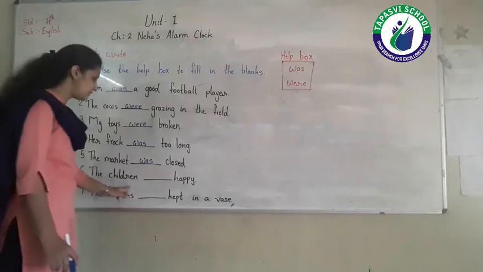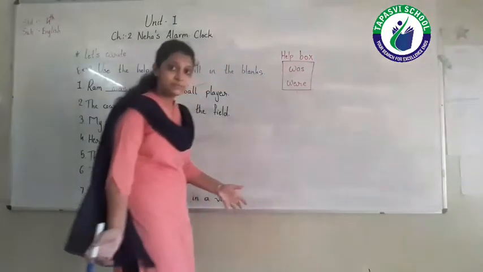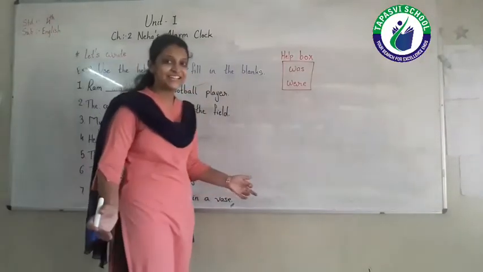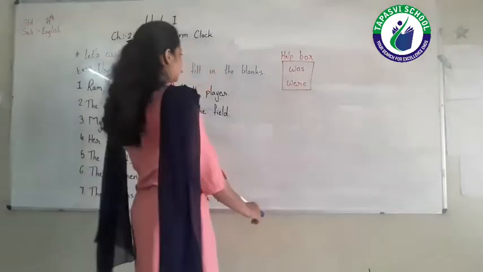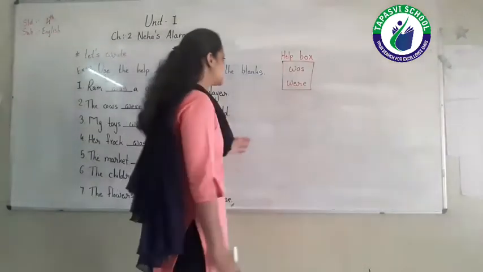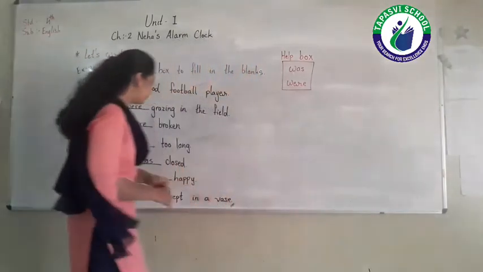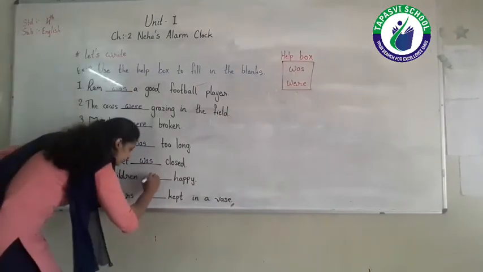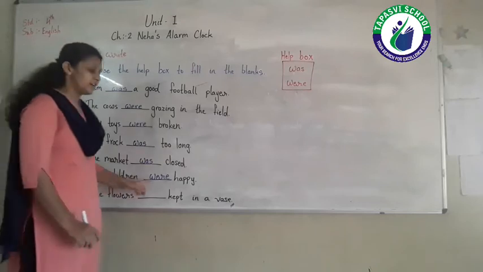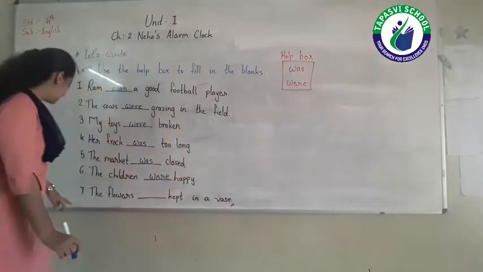Next, sentence number 6. The children blank happy. So look at the subject. The children means subject is given in plural. So which one we have to use in blank number 6? In blank number 6 we have to use the verb were. So we have to write here were. The children were happy.